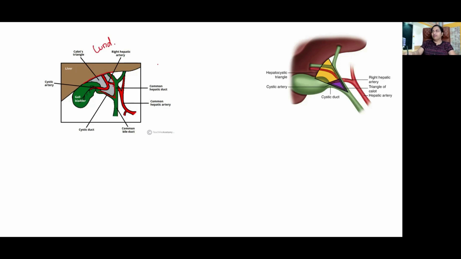But now, further research has shown that it's divided into two. The hepatocystic triangle is the one which is more clinically important. It's bounded above by the inferior border of the liver, medially by the common hepatic duct, and laterally by the neck of the gallbladder. Okay. Lower down, they tell that for Calot's triangle, the upper boundary is formed by the cystic artery, medially by the common hepatic duct, laterally by the cystic duct. Okay, this is Calot's triangle.